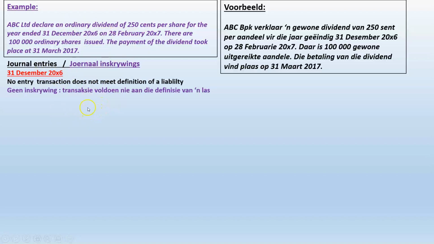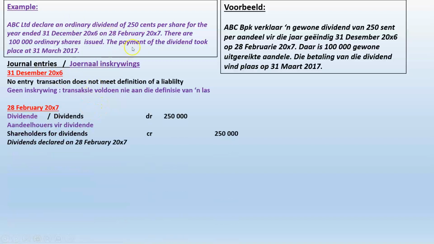What happens on the 28th of February? The 28th of February is dividend declaration day. And that is the date when the obligation actually originates for the company, that it is obliged to pay a dividend. So he's going to debit dividends, 250,000 Rand, and he's going to credit shareholders for dividends, the amount that he owes them, 250,000 Rand.